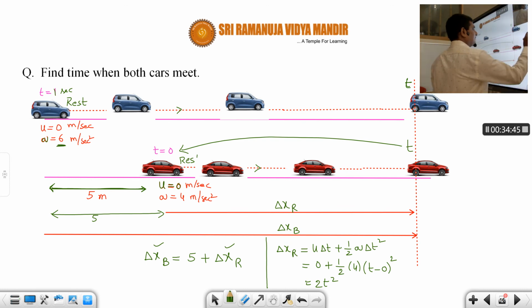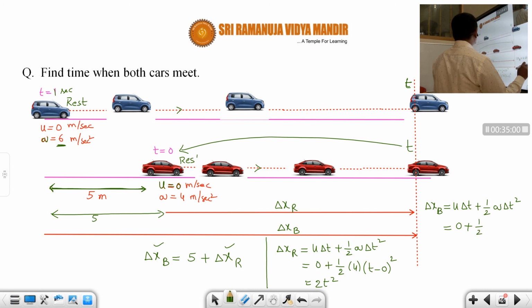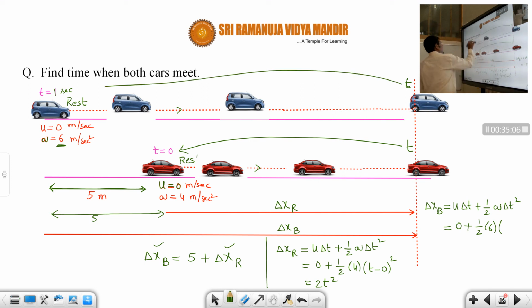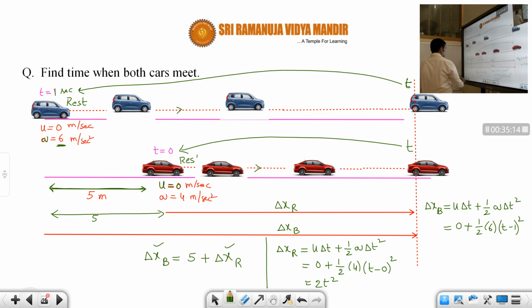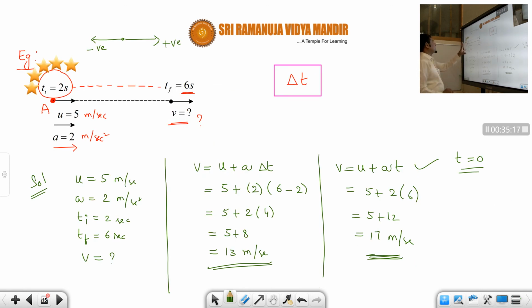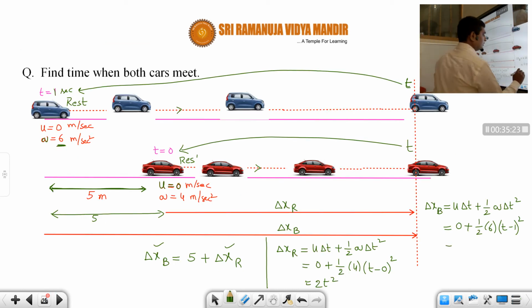Okay, next what is delta x of b, the blue car? That equation is also u into delta t plus half times a into delta t whole square. Now here the initial velocity is also 0, plus half into, what is a there, students? 6, into, now what is delta t here, students? Please be careful. Delta t means how much, students? t minus 1, t minus 1 whole square. Just now I told you, no, students, I gave you the example in the last slide. Here what is delta t, students? 6 minus 2 we should write. So same way here also we should write t minus 1. So that is equal to 3 times t minus 1 whole square.